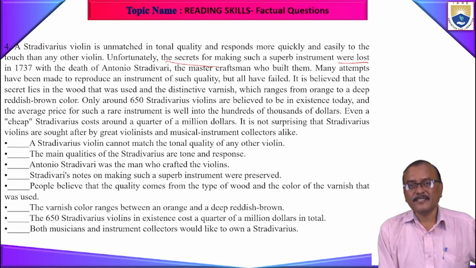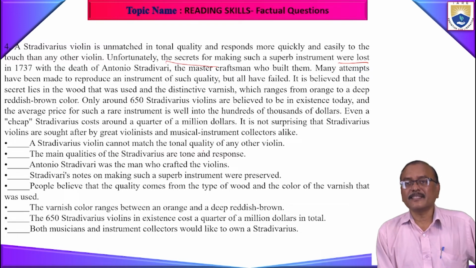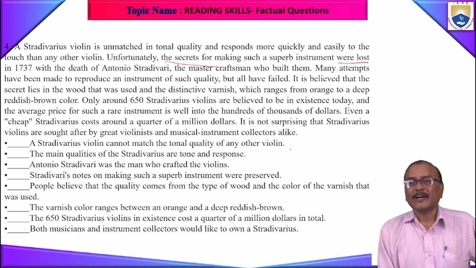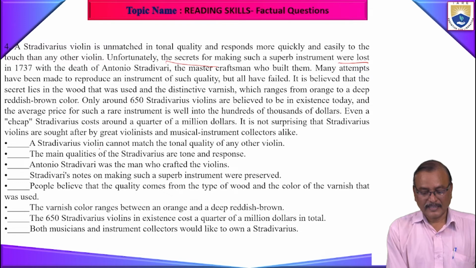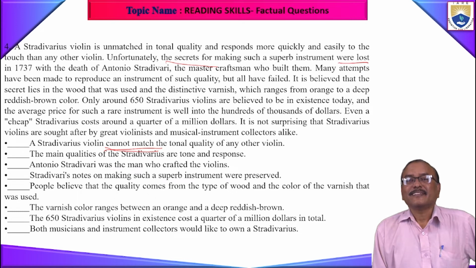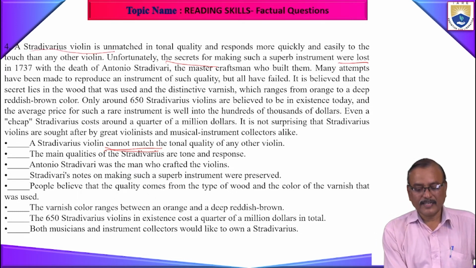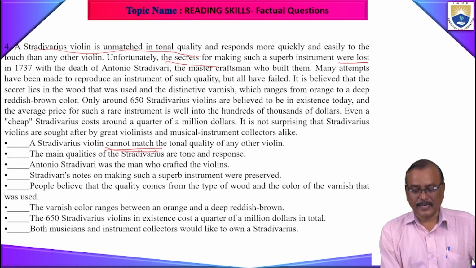Now read the statements. A Stradivarius violin cannot match the tonal quality of any other violin. Cannot match. What do you say? First sentence here. The Stradivarius violin is unmatched in tonal quality and response.